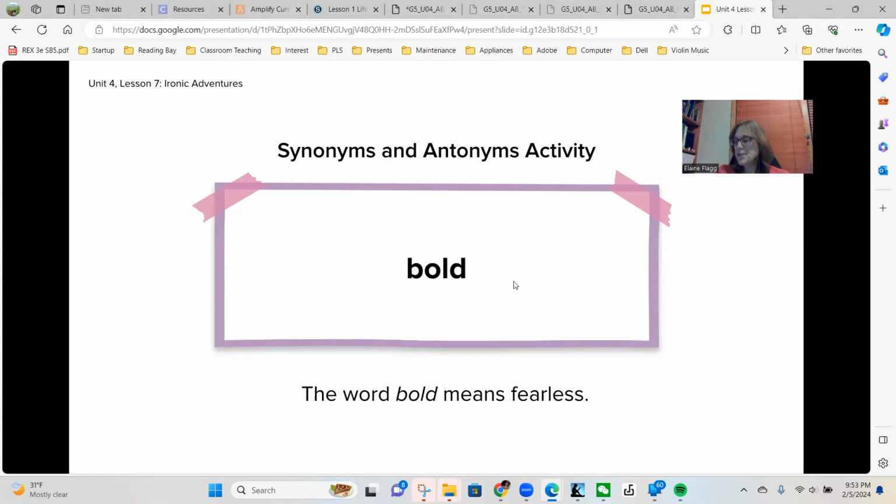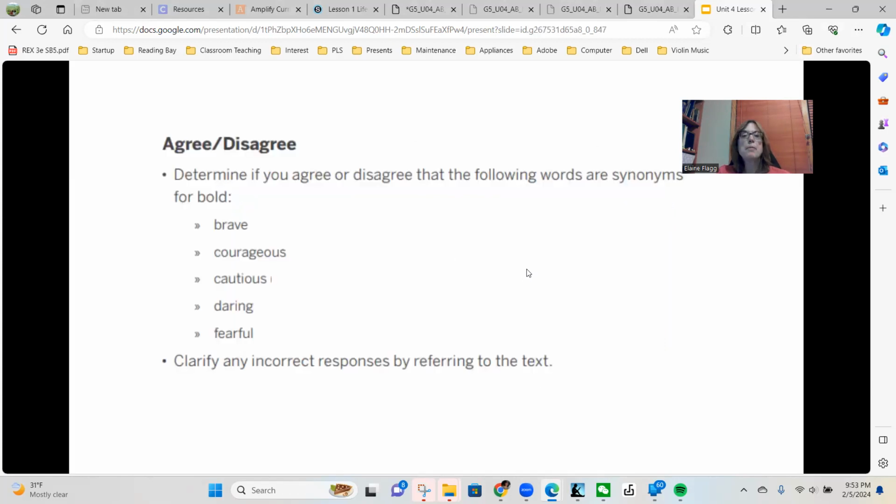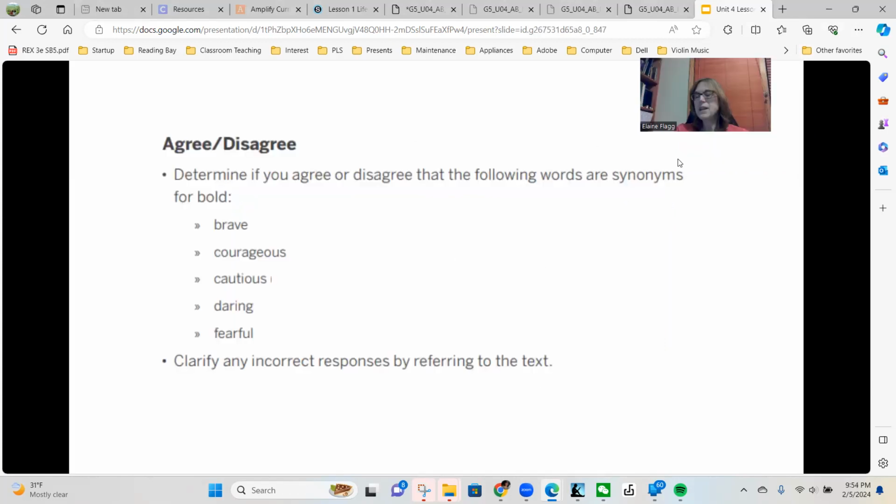Now, bold is an adjective to describe a person. Okay, so I'd like you to do a little thumbs up, thumbs down if you agree or disagree. And you can do it kind of close to you if you want, since your friends are all around you. Okay, so determine if you agree or disagree with the following words are synonyms for bold. Synonyms mean they mean the same thing. Okay, start with brave. What do you think about brave? Synonym or not a synonym? Brave and bold are the same thing.